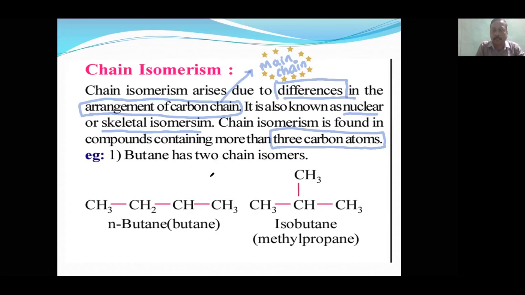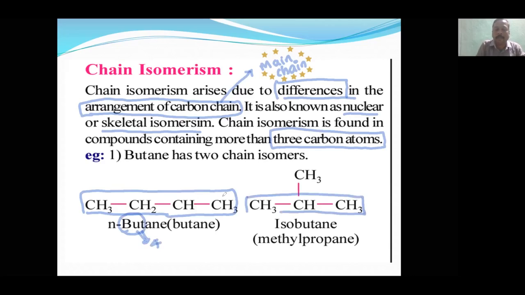Propane, ethane and methane cannot show chain isomerism. So let us take butane. Its word root is but, which shows that it contains 4 carbon atoms. Here the main chain contains only 3 carbons, but if I write the molecular formula, both have 4 carbons.